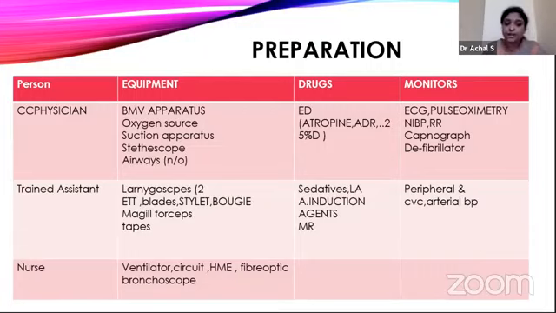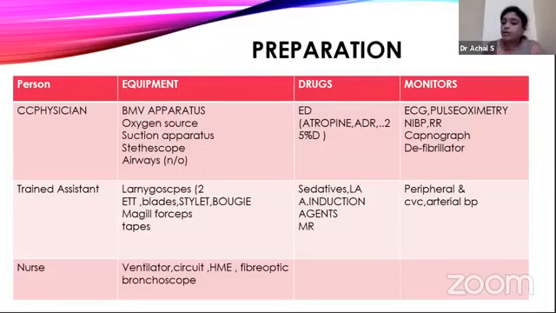The equipment required prior to the procedure of intubation, when we have time, we will need at least 5 minutes or 3 minutes so that we can prepare this. Before that, we can have a bag and mask ventilation apparatus, which we call an Ambu ventilation, for which an oxygen source, a suction apparatus, stethoscope, and airways are required. A nasal or an oral airway can be used.